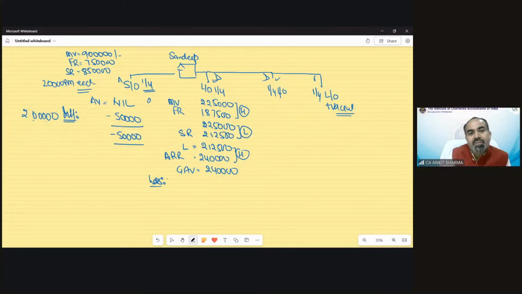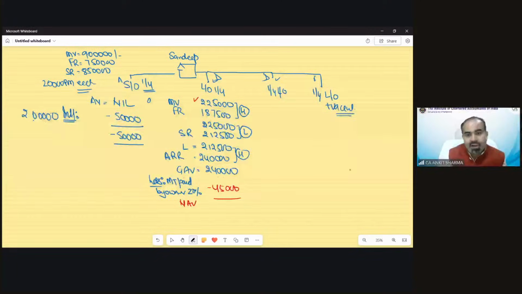The step after GAV is municipal taxes paid by the owner. And the question says 20% of municipal value. Municipal tax is 20% of municipal value. So we can consider 20% of the municipal value. The municipal value was 2,25,000. So 20% of it would be 45,000. This is my net annual value: 1,95,000.